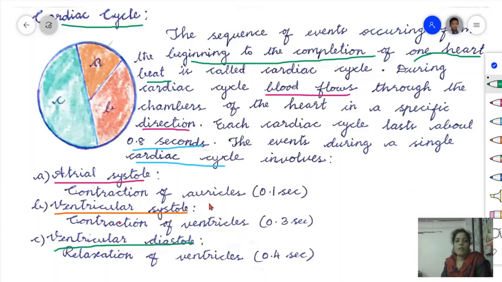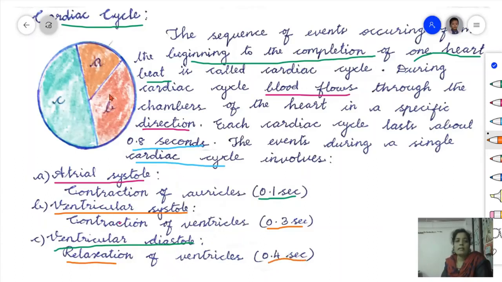Contraction of auricles is known as atrial systole. The timing of atrial systole is 0.1 second. Then second one, ventricular systole means contraction of ventricles. The timing is 0.3 seconds. Number 3, ventricular diastole, that is relaxation. Diastole means relaxation. So relaxation of ventricles is known as ventricular diastole. Timing 0.4 seconds. So these are the three events.